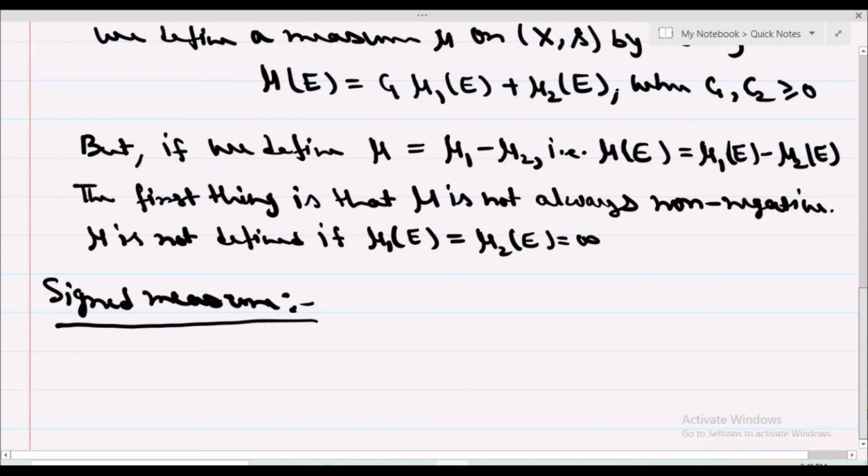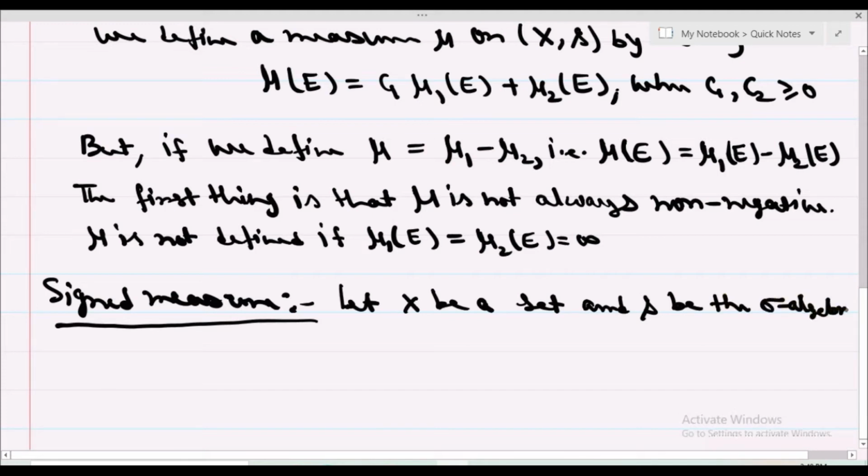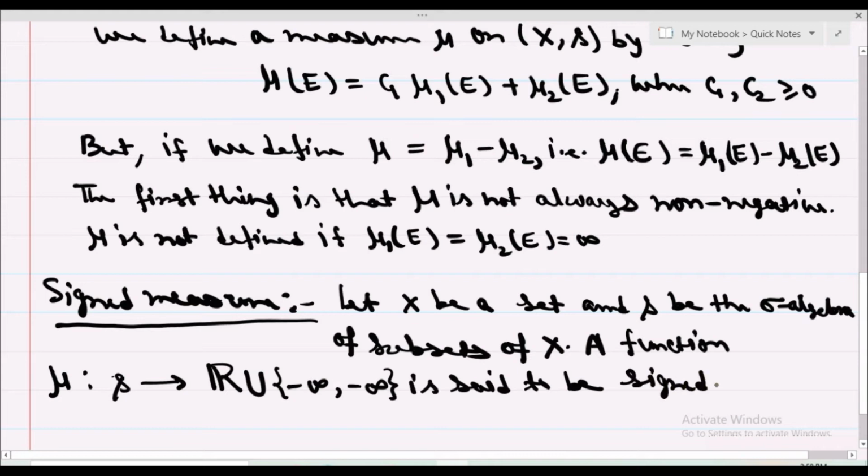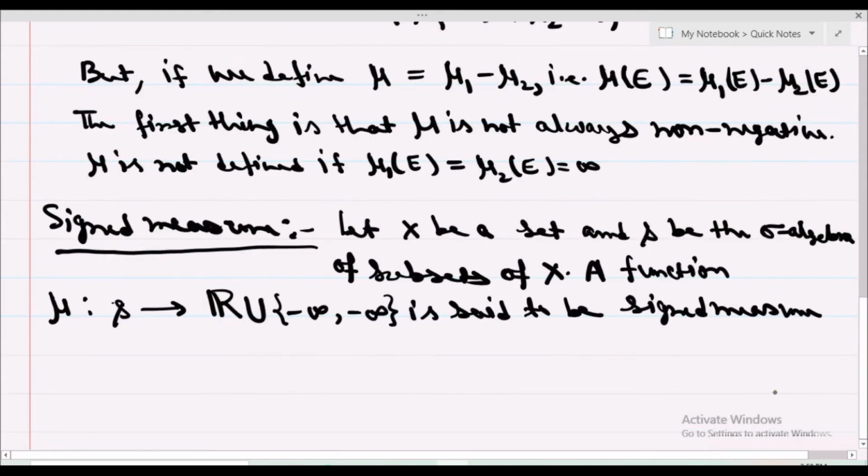What is signed measure? First we define signed measure. Let X be a set and S be the sigma algebra of subsets of X. A function mu from S to extended real numbers is said to be a signed measure on X if it satisfies the following conditions.